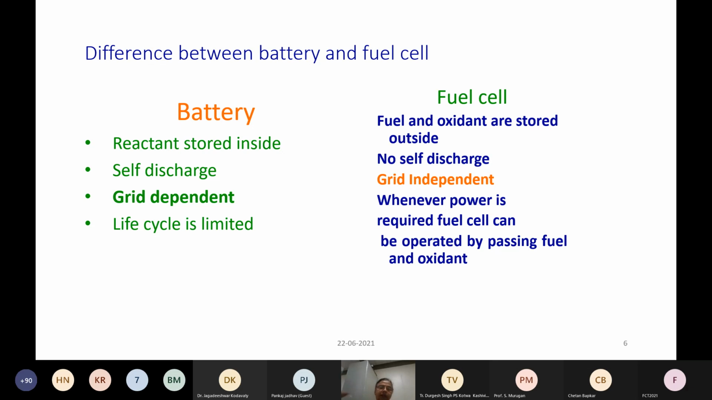As a result, the energy density becomes higher, and the battery has self-discharge characteristics. Here, unless you give the reactants, there is no power produced actually. So there is no self-discharge, and a rechargeable battery needs grid power or some power to recharge the cells. Whereas here there is no such thing as recharging, and the life cycle of a battery is limited. However, a fuel cell operates as long as you give the reactants.